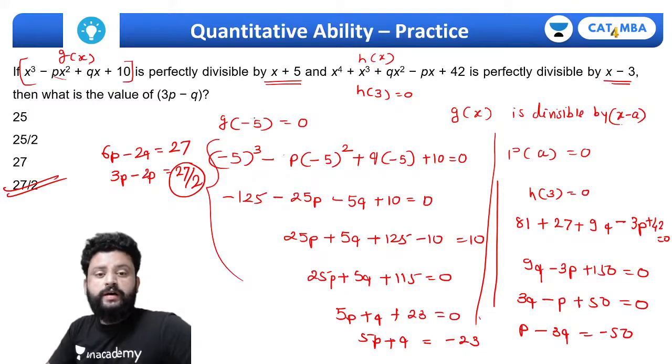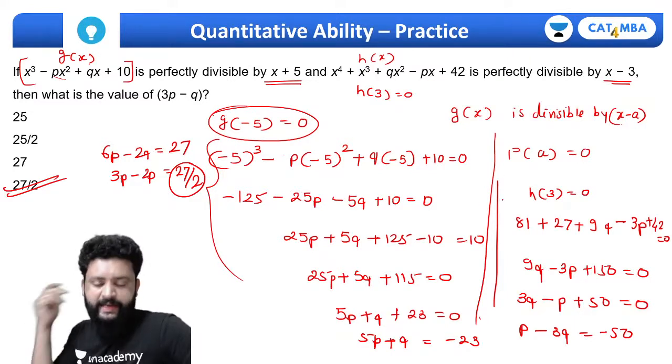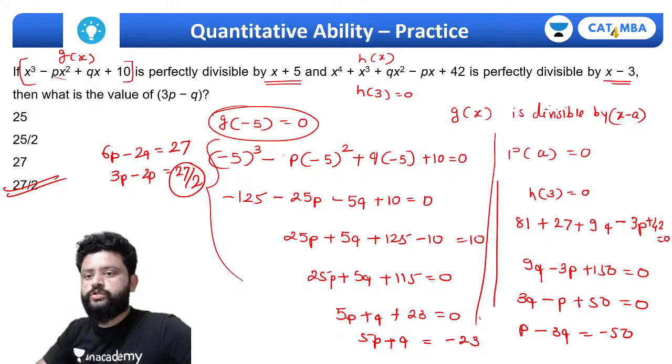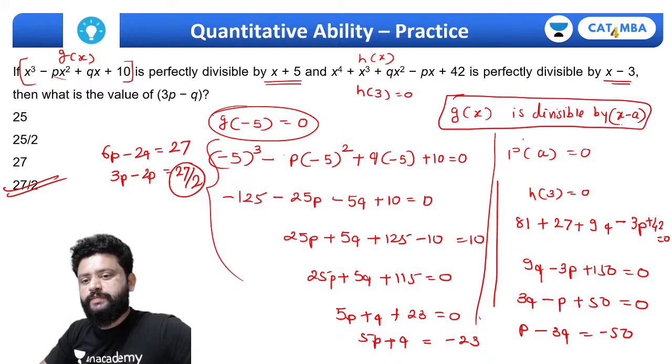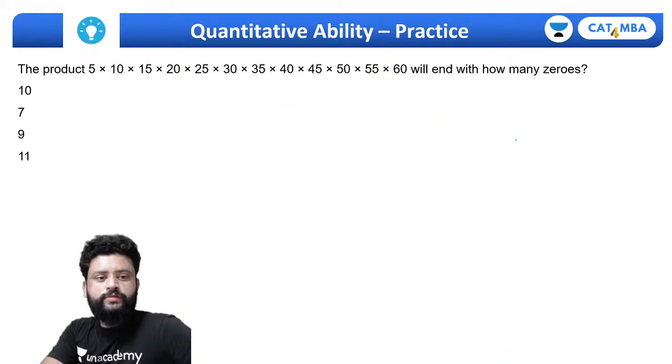It's simple, but the calculation part is quite tricky here because you have to do it manually. That's the only thing required. Otherwise, you just need to know this part: if g of x is divisible by x minus a, that simply means p of a equals to 0. Let's move to the next one.